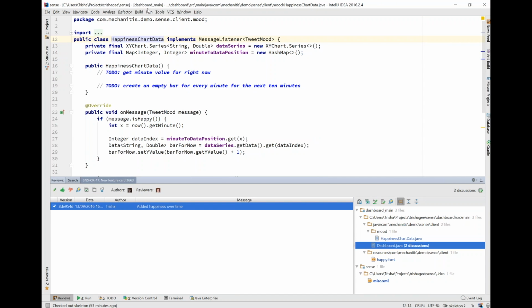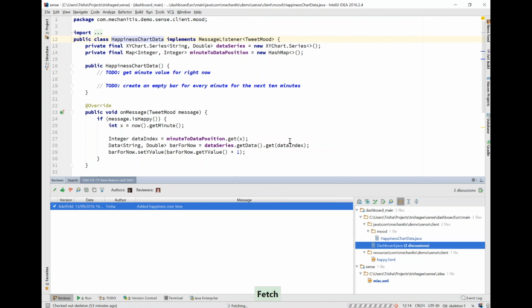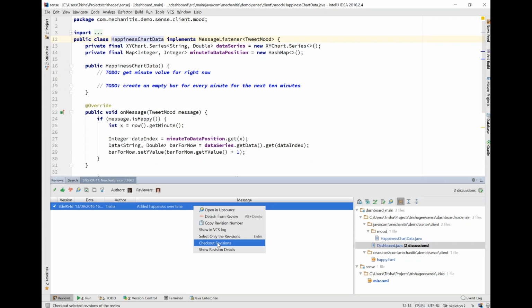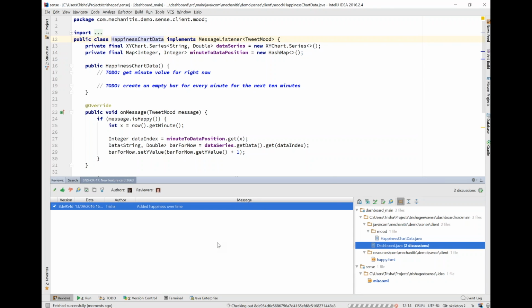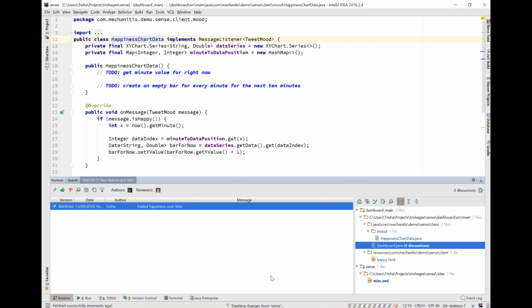Okay, before I can do that, I'm just going to do a quick fetch from Git to make sure it's got the most up-to-date information. And now I should be able to check out this revision. Smart checkout.